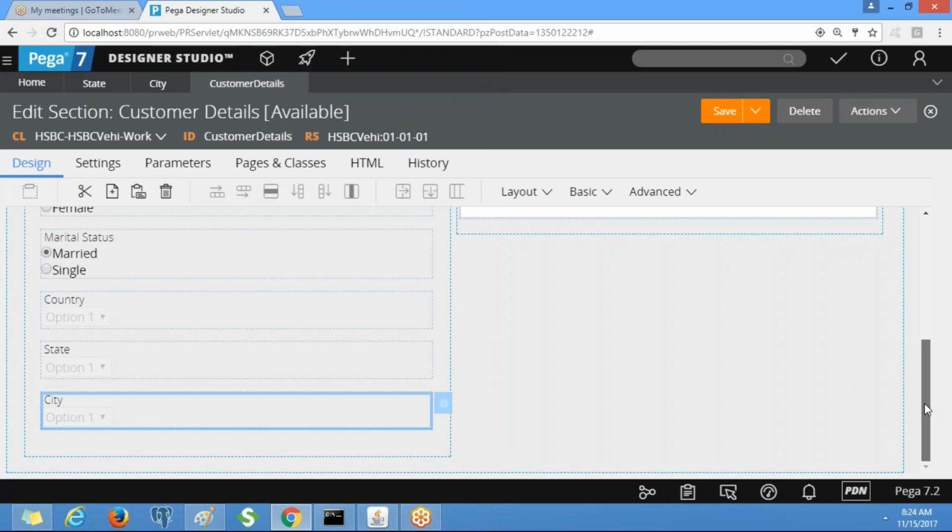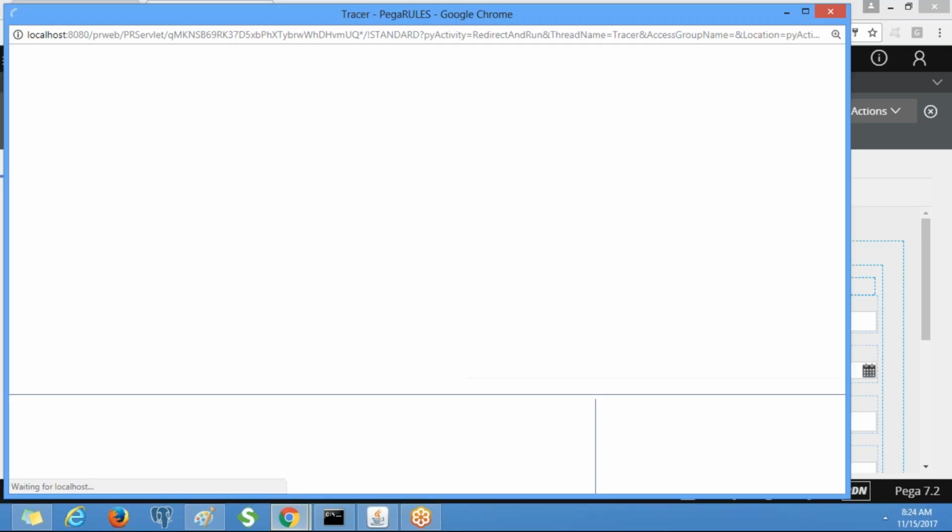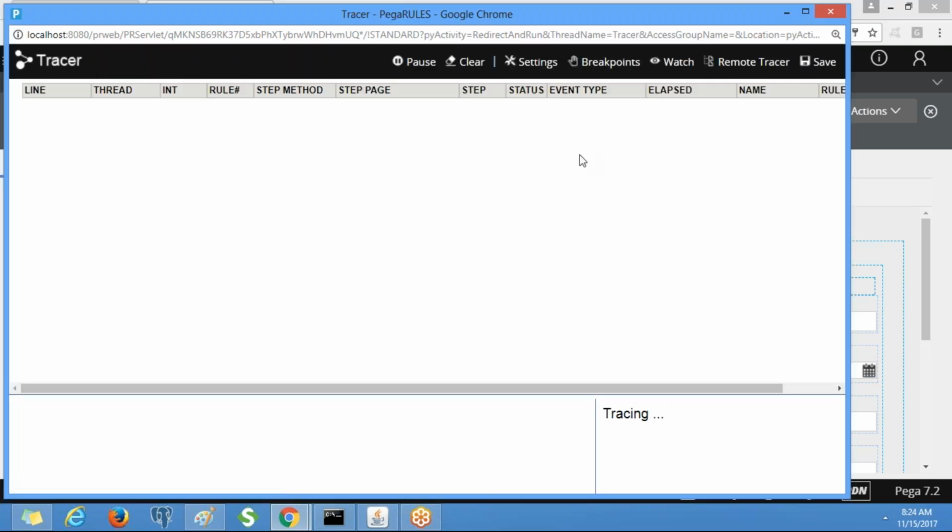Before we do that, we need to know about the tracer. This is the clipboard, right? Similarly we have a tool called tracer. This is one of the debugging tools. By using this tracer we can debug many of the PRPC rules. We cannot trace only very few rules, which we will be discussing later.